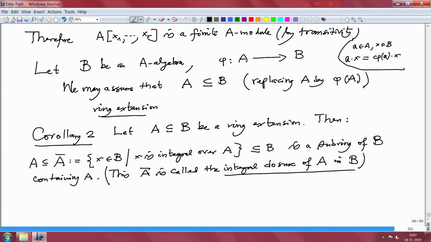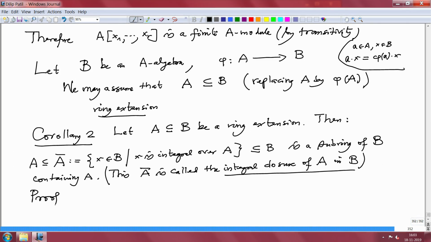So first of all, this inclusion is obvious, because if you have an element in A, how do we write down an integral equation for it? That is very simple. It just satisfies the equation X minus A, where the coefficients are in the ring A. So this is obvious, and this is also obvious by definition. Now to prove that it is a subring, I have to prove that.